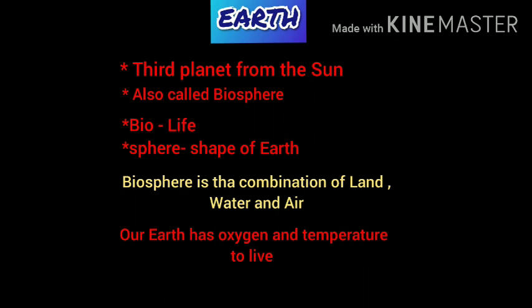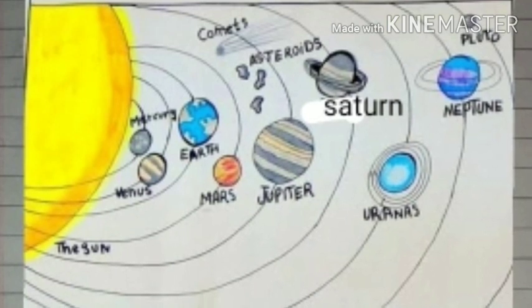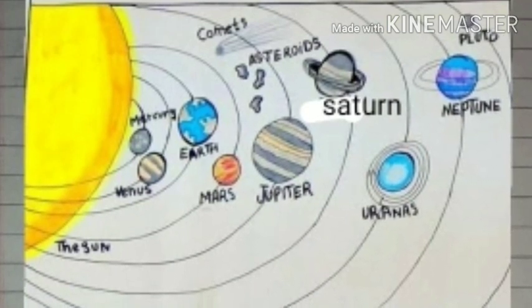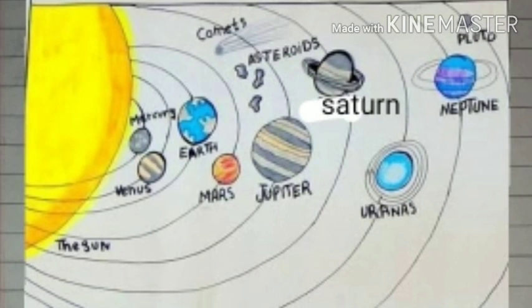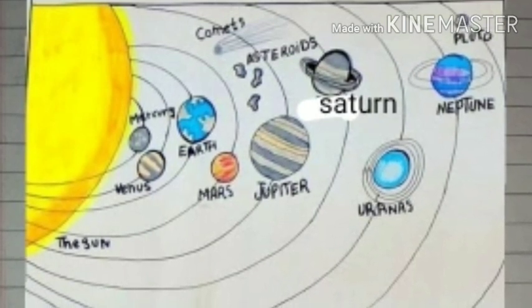First one is third planet from the sun, which means in the solar system, sun is at the center, and from the sun, earth is third planet. See this picture? This is the solar system, and there are 8 planets in our solar system.